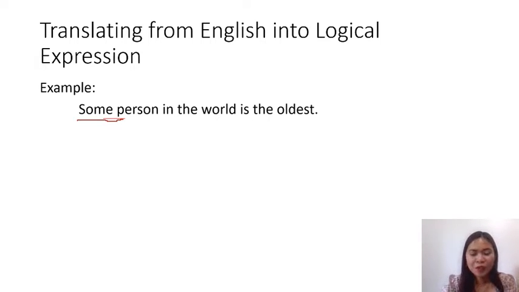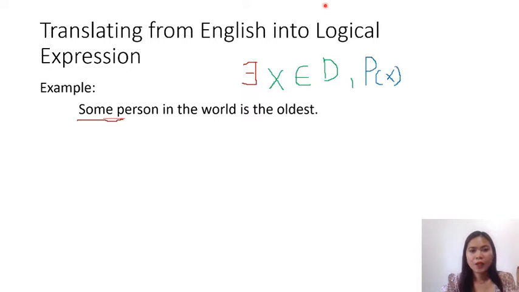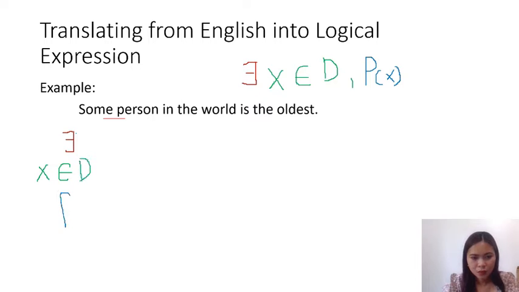Okay, let me rewrite here the form of existential quantification. Okay, this is the form of existential quantification. So let's identify each of the parts of this form using this statement here. So let me rewrite it. Okay, now we already know that our existential here is the word some.